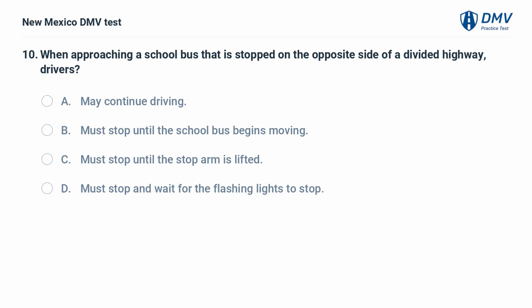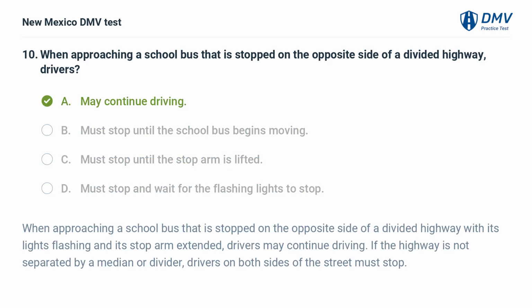When approaching a school bus that is stopped on the opposite side of a divided highway, drivers A. May continue driving. B. Must stop until the school bus begins moving. C. Must stop until the stop arm is lifted. D. Must stop and wait for the flashing lights to stop. A. May continue driving.